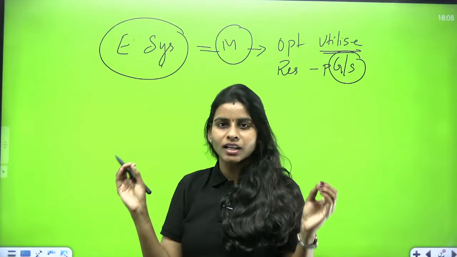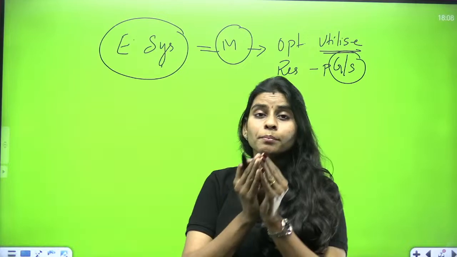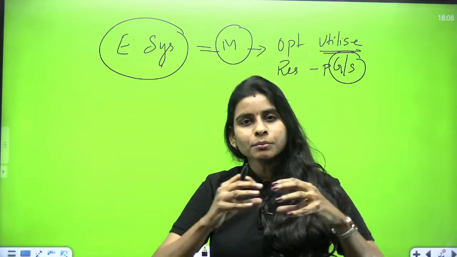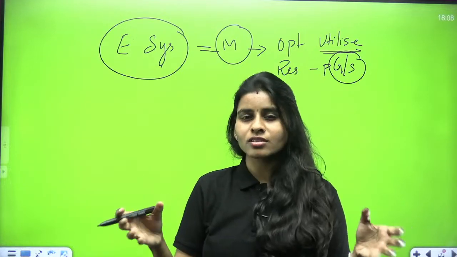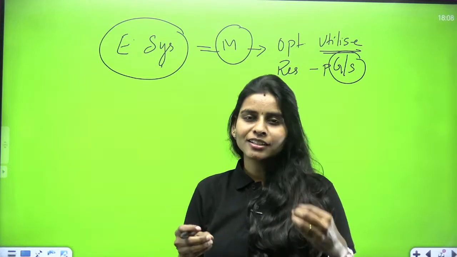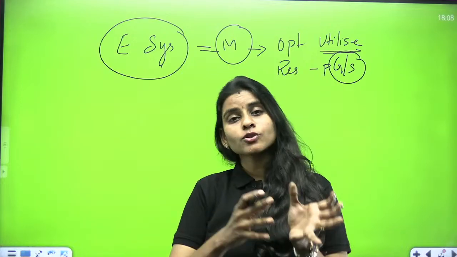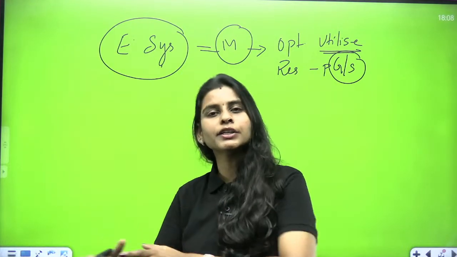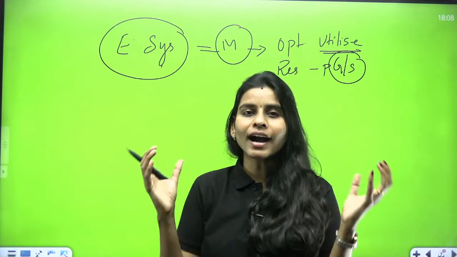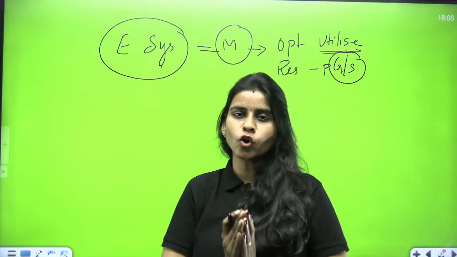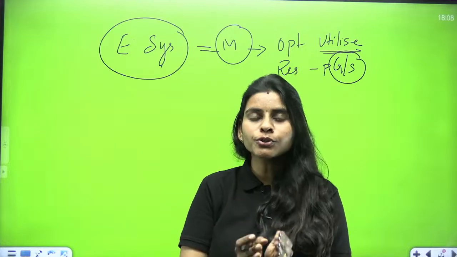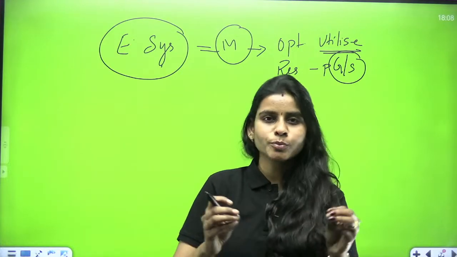Economic system is nothing but a mechanism by means of which we optimally utilize the resources and optimally distribute them. Resources refers to land, water, soil, even the human capital. Whatever factors of production we have, we make use of them optimally so as to produce goods and services and distribute the same, right?